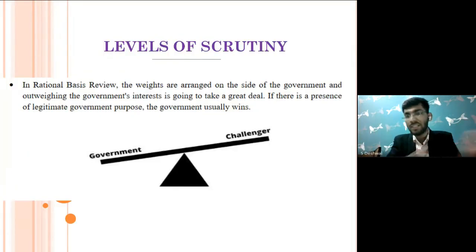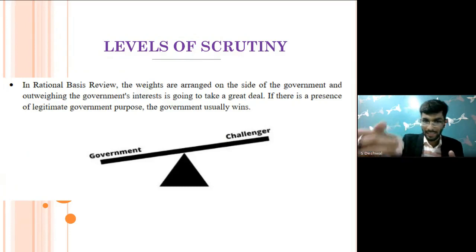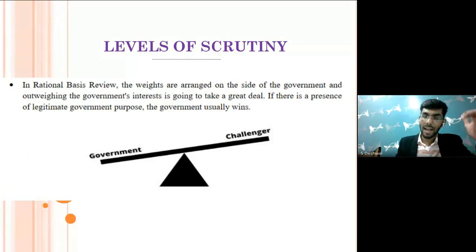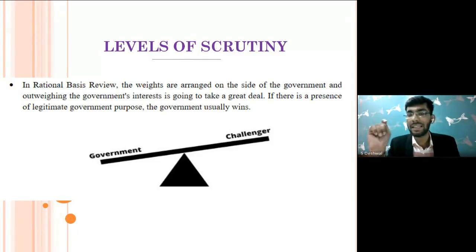So this is rational basis review. Therein, there is a challenger, and it is generally in favor of the government. That's why it is tilting towards the government. So in rational basis review, weights are arranged on the side of the government. There must be a legitimate state aim, and it is the government which usually wins. Any issues so far?